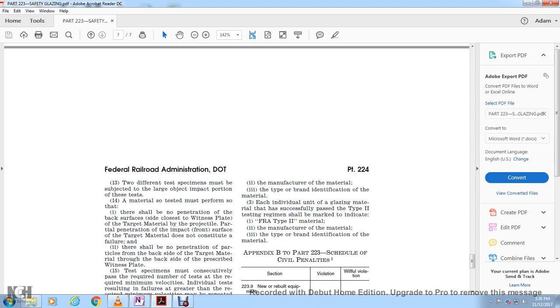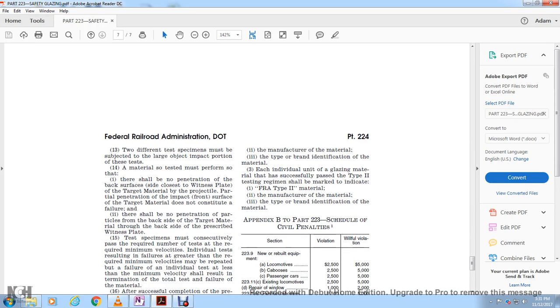The material test must be performed so that there should be no penetration of the back surface of the target material by the projectile, as determined with the witness plate. Threshold penetration on impact with the front surface of the target material does not constitute failure. There should be no penetration of any particle from the backside of the target material through to the prescribed witness plate.